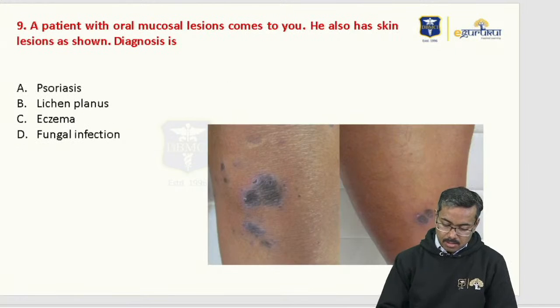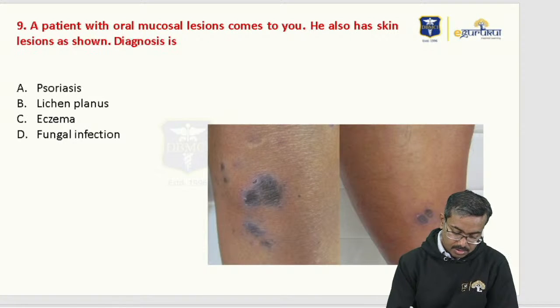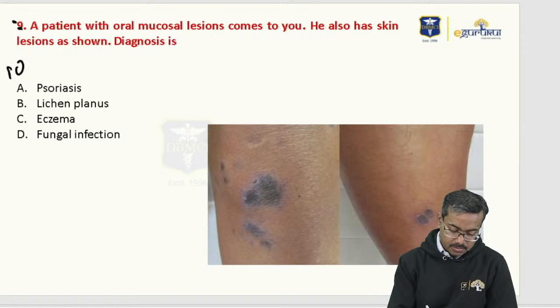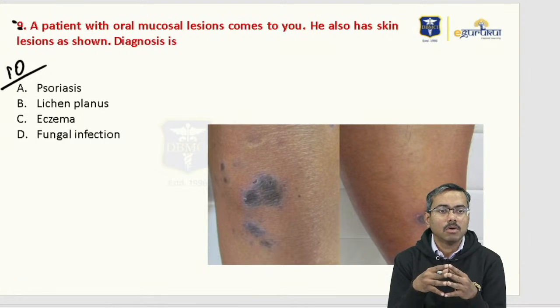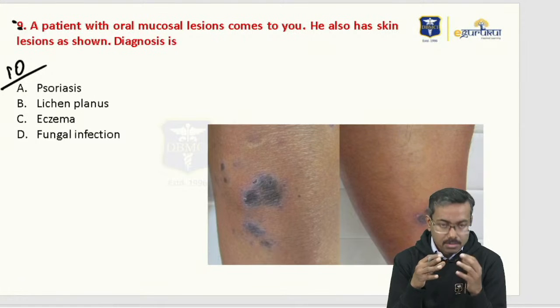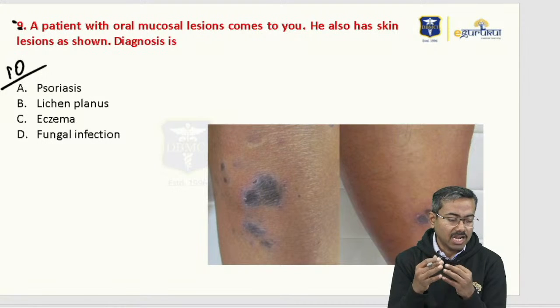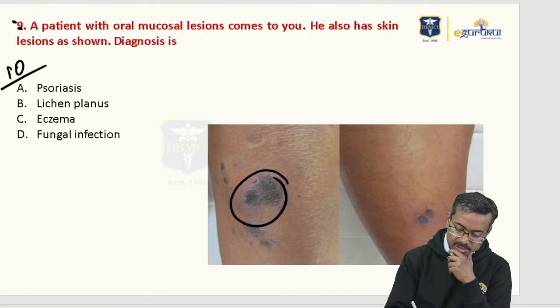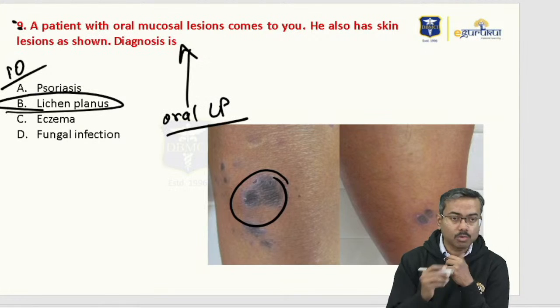Now look at this. This is again a question. This is the 10th one, not the 9th one. I think the numbering is 10th on this. Now a patient with oral mucosal lesions comes to you. The student whom I spoke to said that there was some skin lesion image, and I'm assuming it's a purple image. He also has skin lesions as shown, the diagnosis is... It's a very classical purple skin image. Plus, if you have oral mucosa involvement, this is obviously oral lichen planus. So I think this is what the question would be.